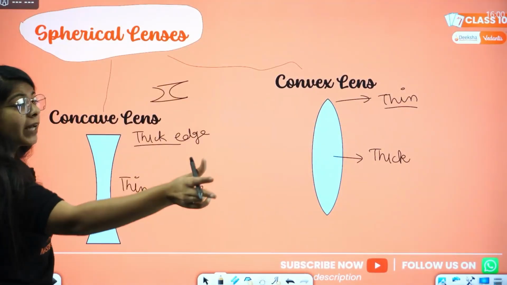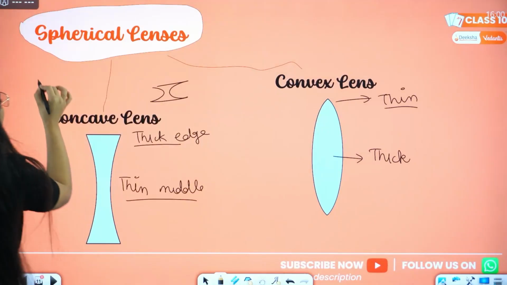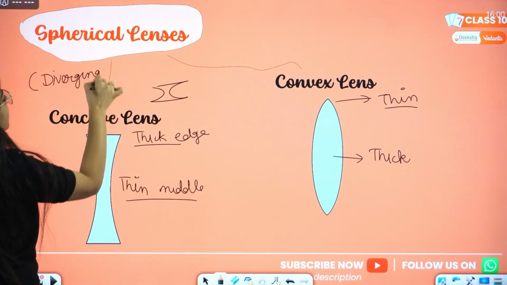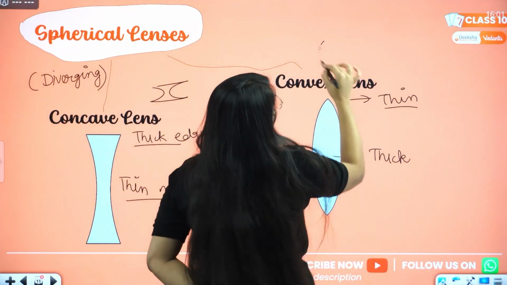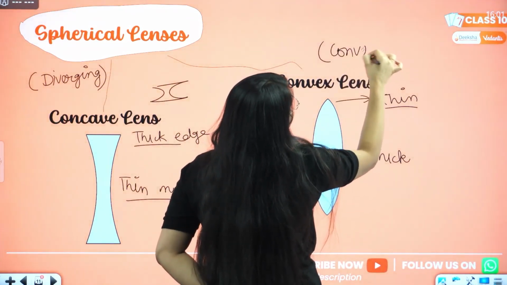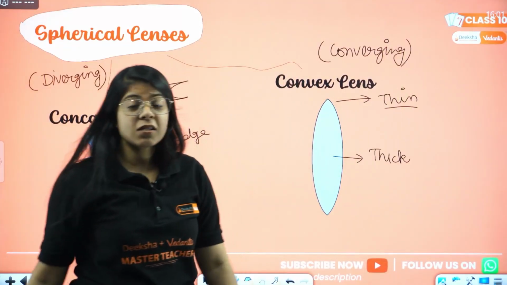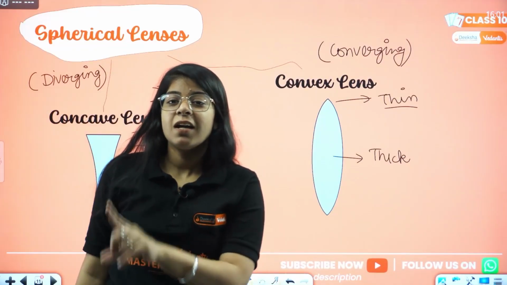Concave mirror was converging, so concave lens will be diverging. Convex mirror was diverging, so convex lens will be converging.